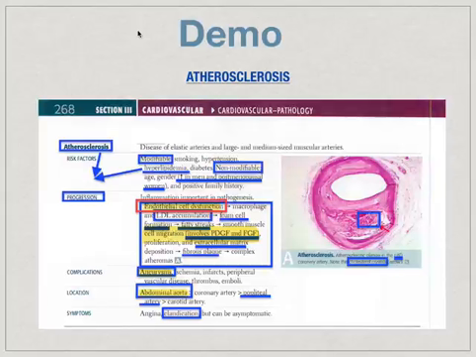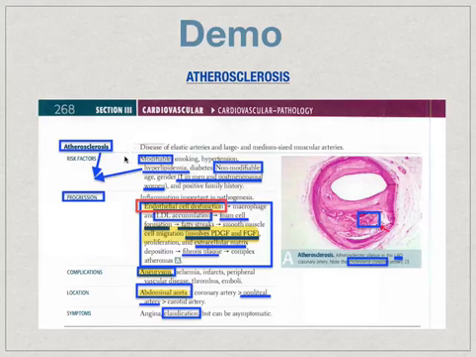As you can all see here, this is a screenshot of the atherosclerosis section of the 2013 First Aid. Now, our job as instructors is to integrate multiple areas of First Aid into one section, in addition to adding high-yield information that may be missing in First Aid, but then comes up when taking the MBME assessment exams. So in looking at atherosclerosis, we see that First Aid defines it as a disease of elastic arteries as well as large and medium-sized muscular arteries.